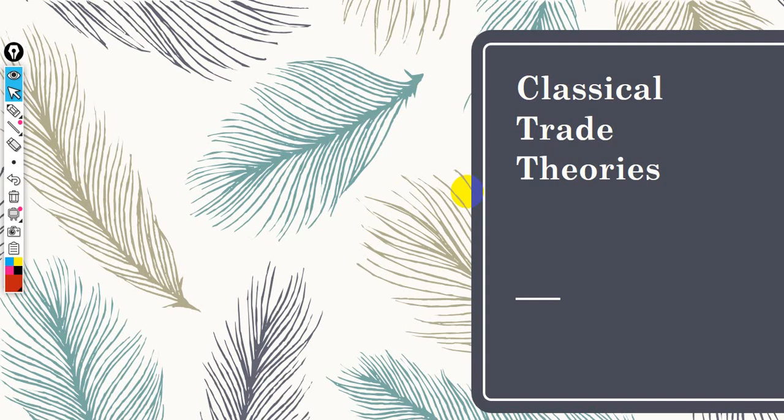This chapter is classified into 4 main parts. Number 1 is the mercantilism, the first trade theory. Then we are going to talk about theory of absolute advantage, and then theory of comparative advantage, and finally we would like to find general equilibrium in case of classical trade theories.